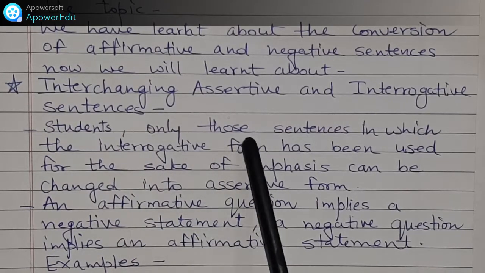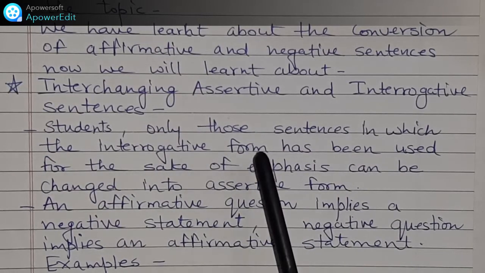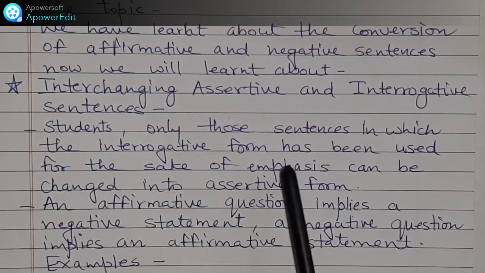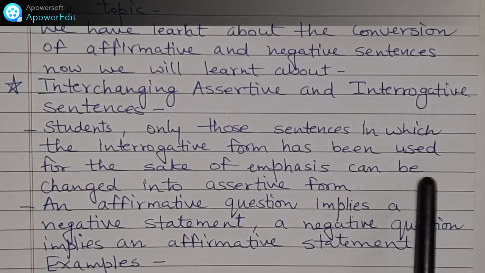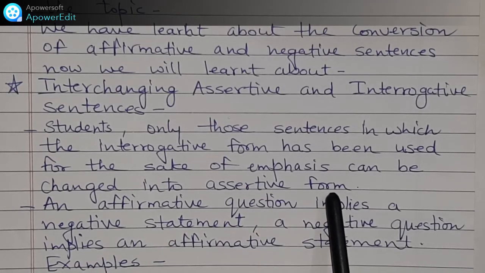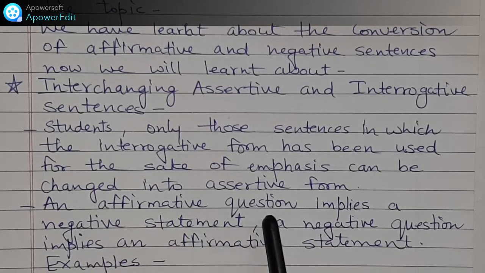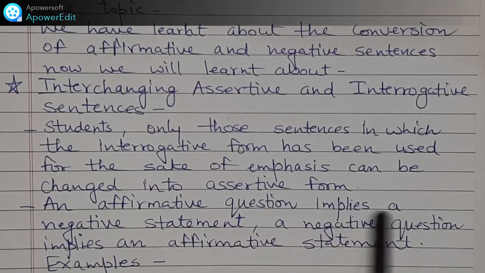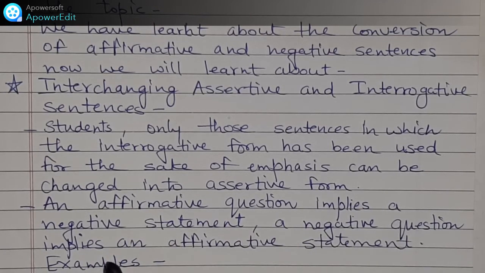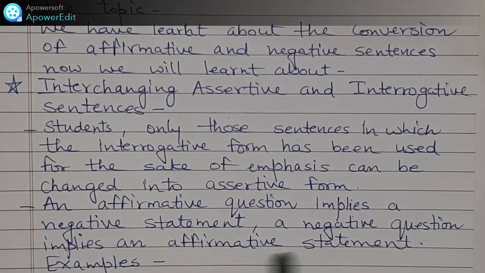Only those sentences in which the interrogative form has been used for the sake of emphasis can be changed into assertive form. An affirmative question implies a negative statement and a negative question implies an affirmative statement.